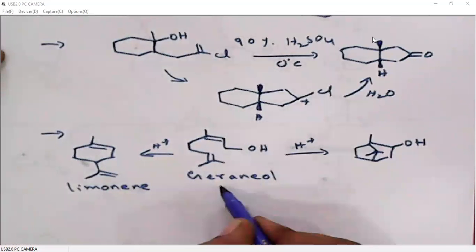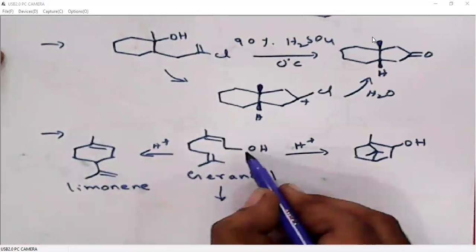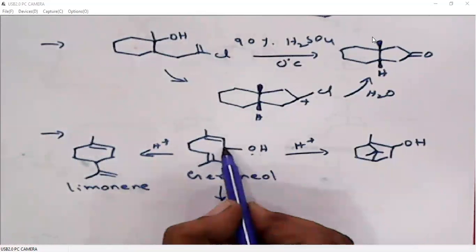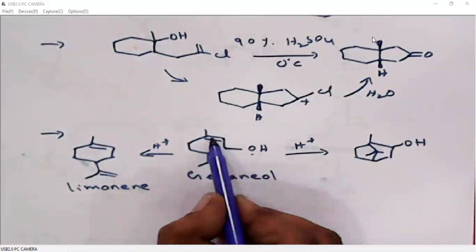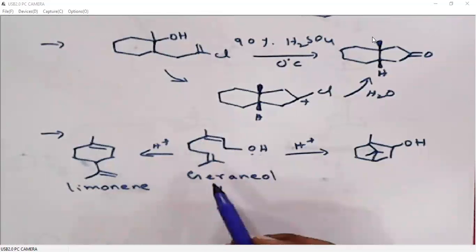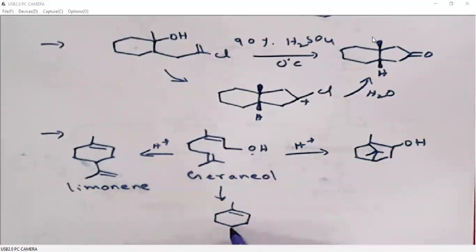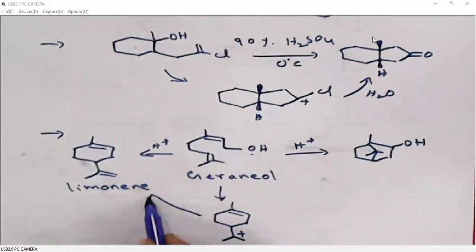The first step is obviously protonation of alcohol. So water will be leaving and we are generating a carbocation here. This carbocation is primary and allylic. Then this double bond will undergo cyclization. These two carbons, 1, 2, 3, 4, 5, 6. So these two carbons will undergo bond formation to give this rearranged product. That means a carbocation here.